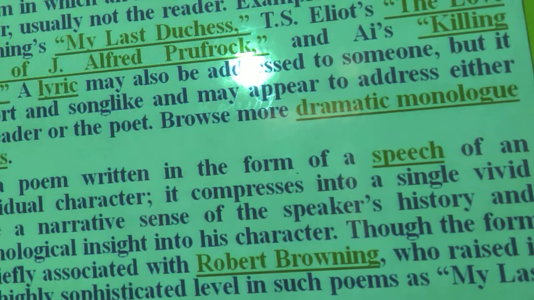He or she will speak the whole poem or the situation, but there must be at least a single listener. How many listeners? A single listener, or more than one listener. All of them are silent. That is called dramatic monologue.